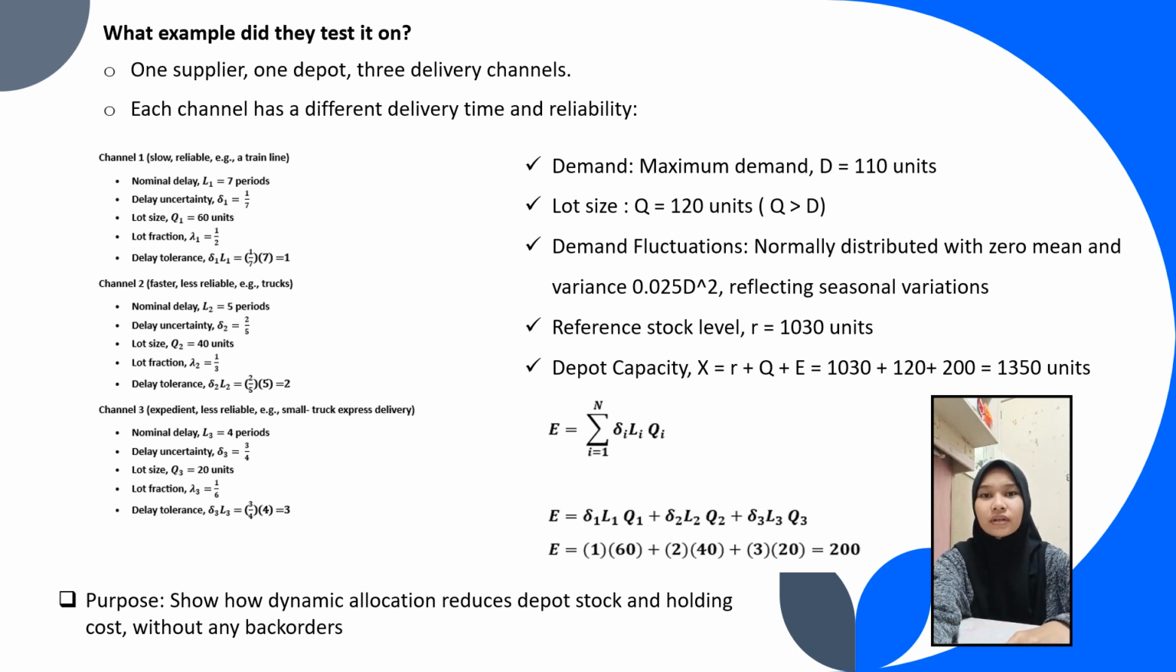The scenario gives demand of 110 units, lot size 120 units. The demand fluctuations are as follows. Reorder point 1030 units, then based on the information, we got depot capacity equal to 1350 units. The purpose of this scenario is to show how dynamic allocation reduces depot stock and holding costs without any back orders.